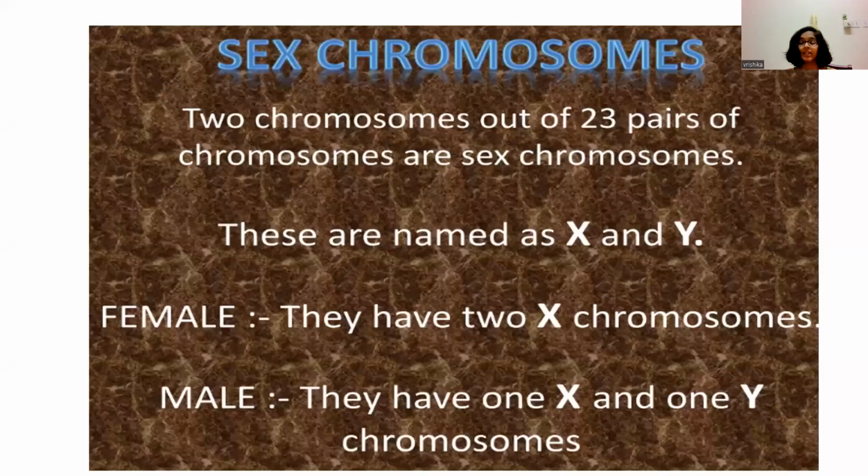How do we know the sex of an unborn child? Have you heard of the term sex chromosomes? Our cells contain thread-like structures called chromosomes. Two chromosomes out of 23 pairs of chromosomes are sex chromosomes. These are named X and Y. Females have 2 X chromosomes, whereas males have 1 X and 1 Y chromosome.